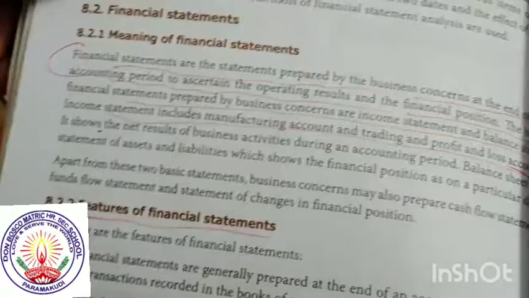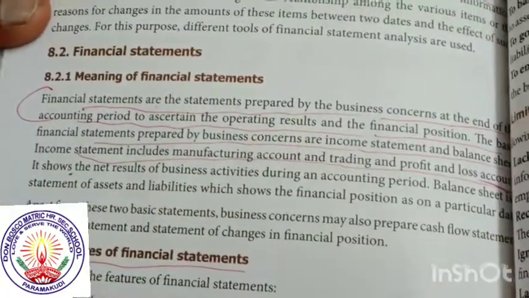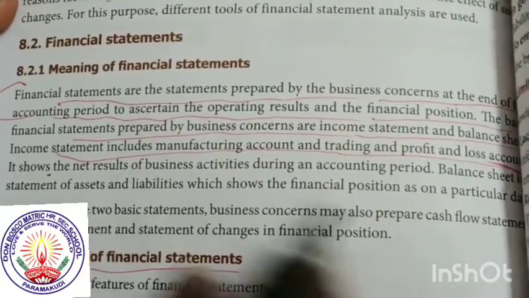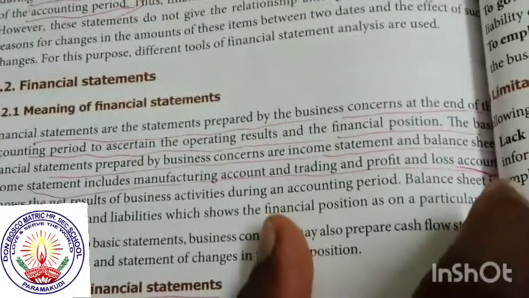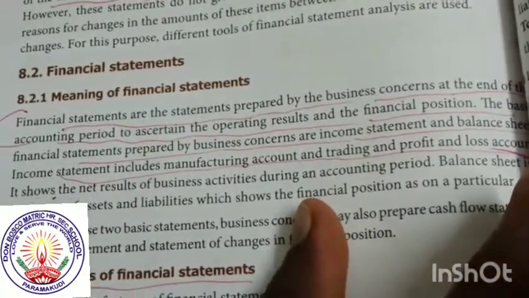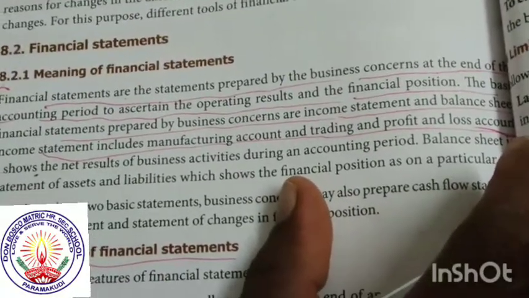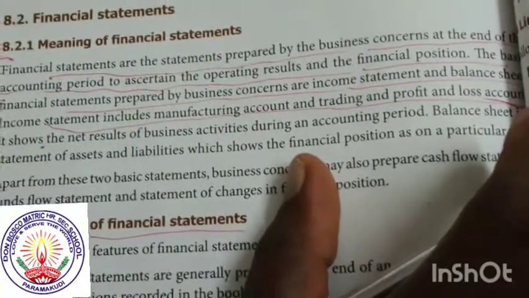Now let's discuss what we mean by financial statement analysis. A financial statement is prepared by the business concern at the end of the accounting period. Accounting period means you started your business on 1st April 2000, and every year it ends on the 31st of March. The financial statement is prepared for each concern.